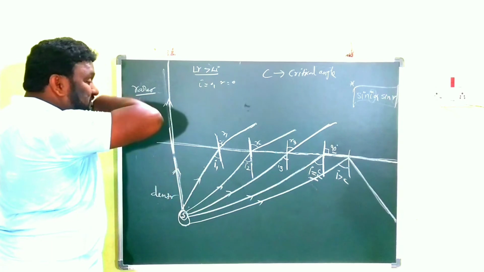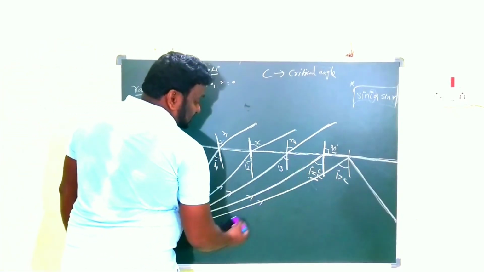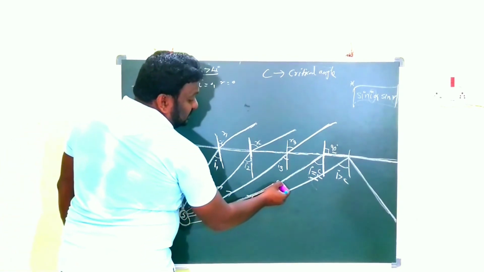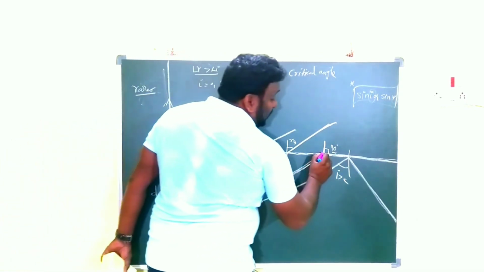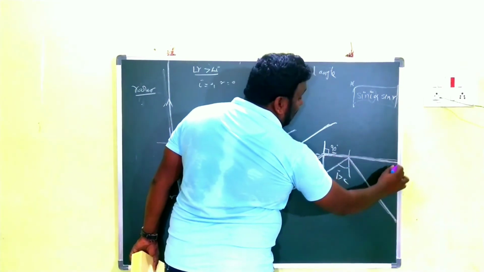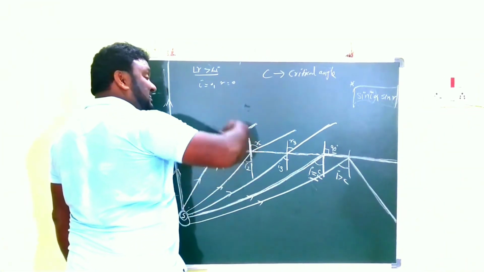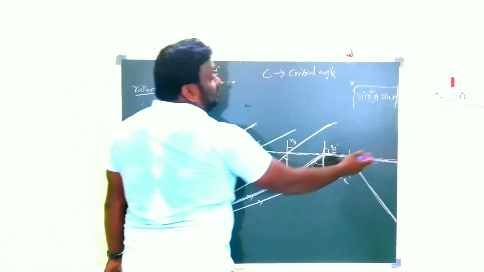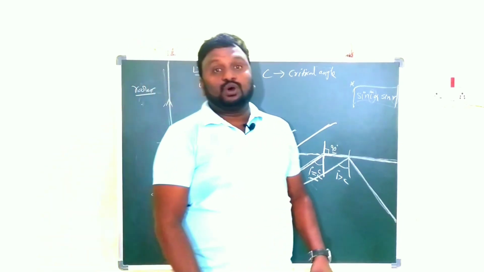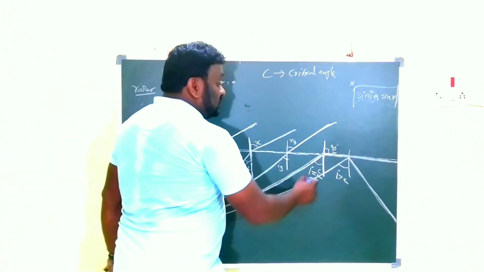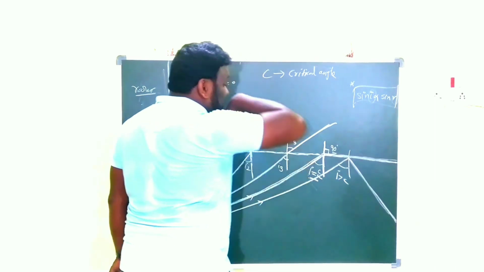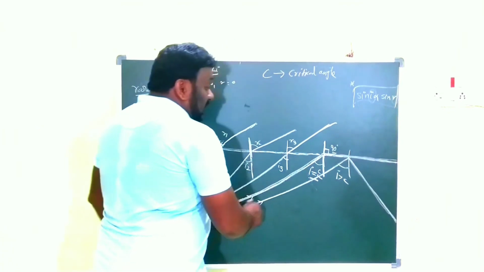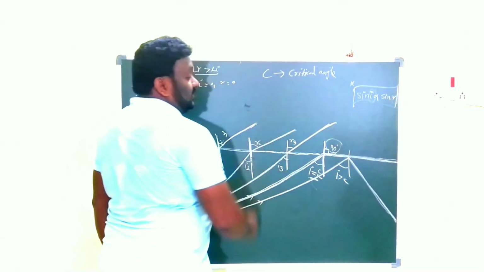After that, at a particular angle of incidence, this light ray is refracted and moves along the interface, in the rarer medium only. Taking the normal, the angle of refraction is 90 degrees. That particular angle of incidence is called the critical angle.